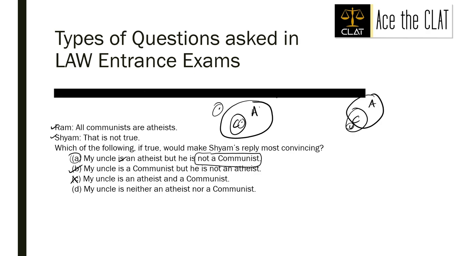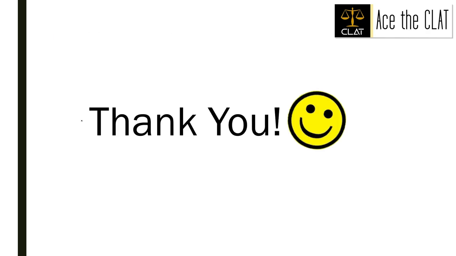Okay? Understand this carefully. And how would we do that? You would find a person who is a communist but not an atheist. This would make his reply convincing. That is why it is written most convincing here, right? Which one would be most valid? So that is why B would be the correct option and D would not.